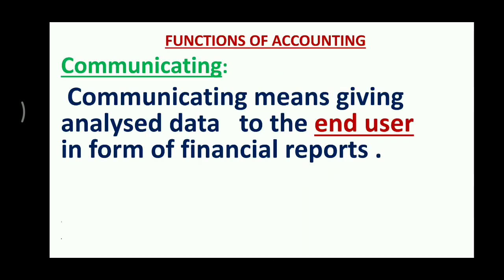Then the next part is communicating. In the prior part, the things are analyzed and interpreted. We analyze and then we interpret what has actually happened. Then this information is communicated to the end user in the form of various reports. Just like when you go to a doctor with some problem, what does the doctor do?